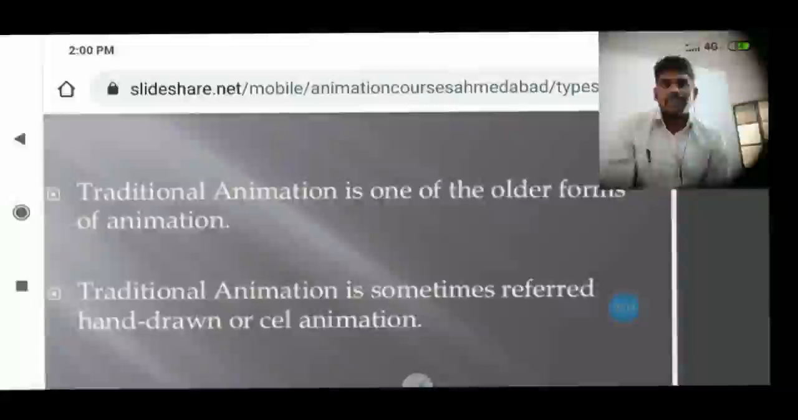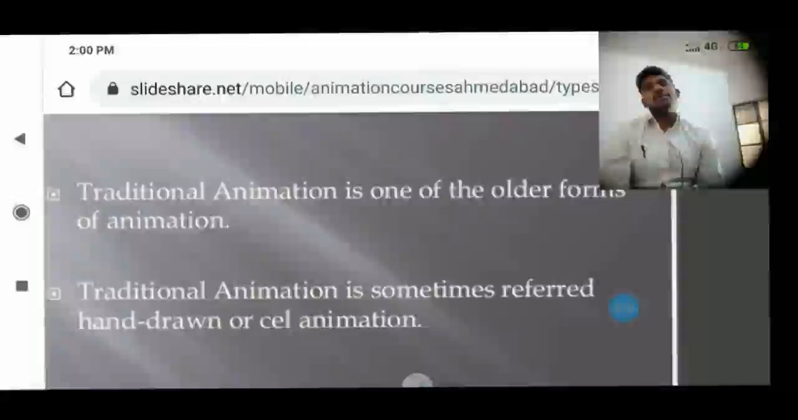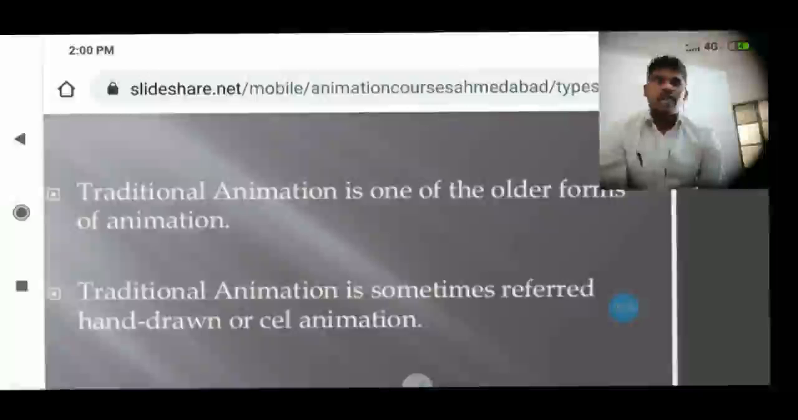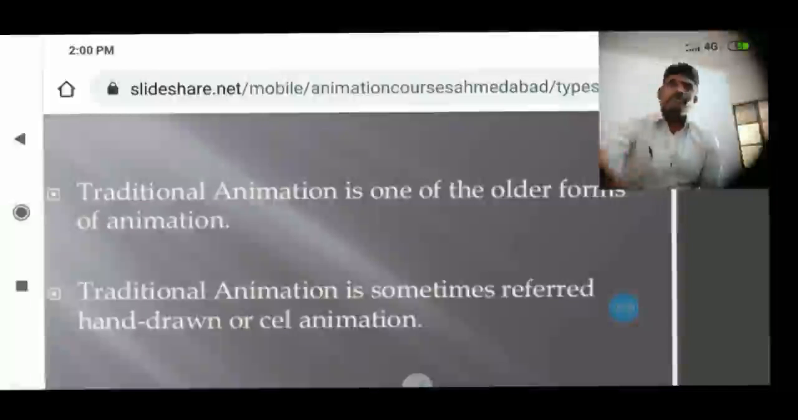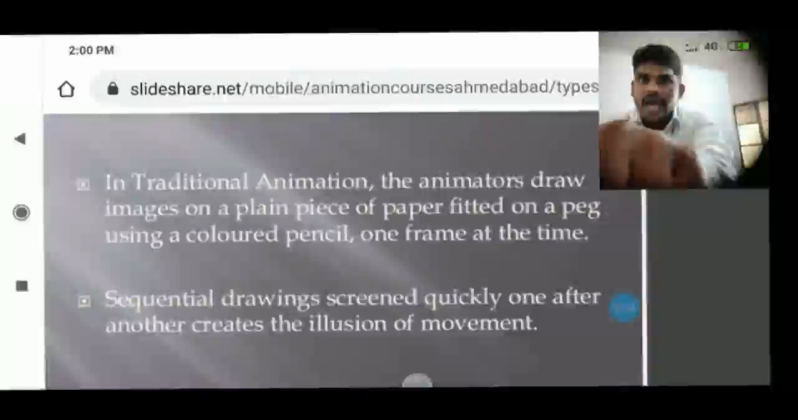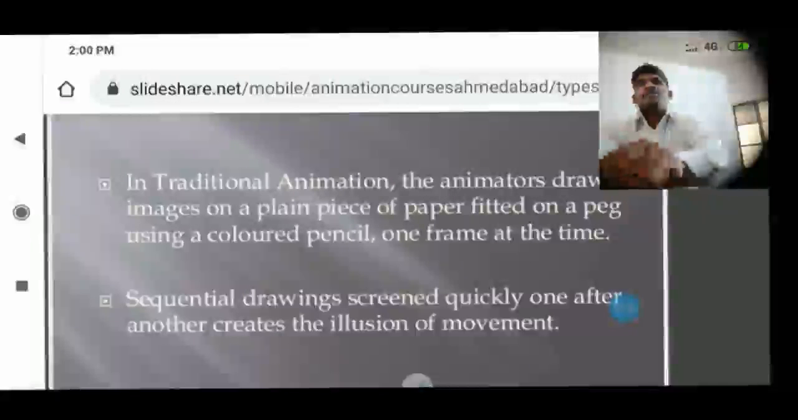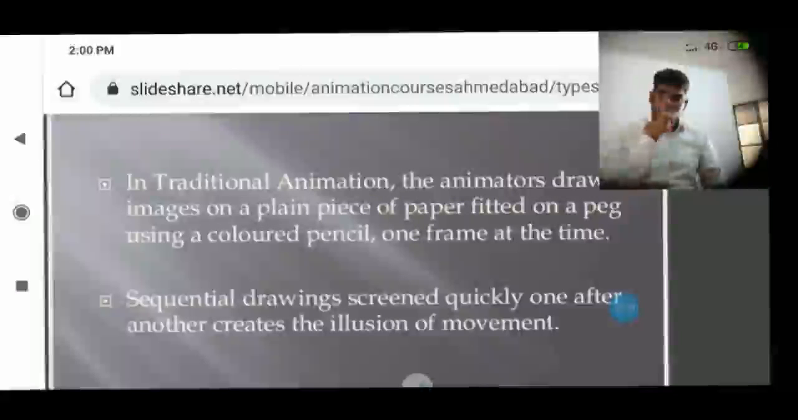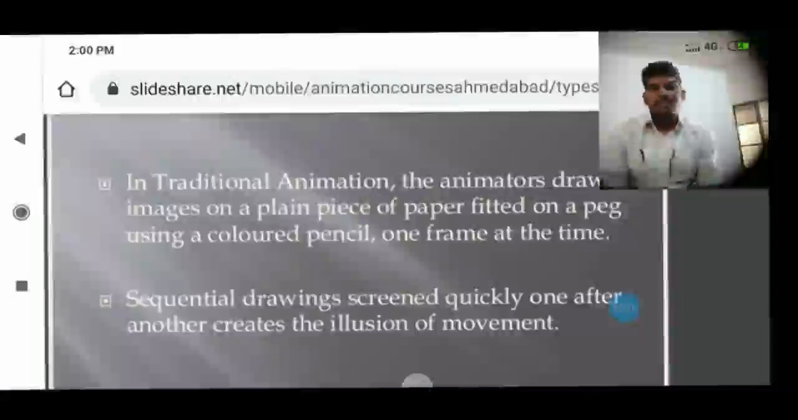Traditional animation is sometimes referred to as hand-drawn or cell animation. It means traditional animation is nothing but hand-drawn or cell animation. Here, in traditional animation, the animators draw images on a plain piece of paper. So who is the animator? The one who creates the animated videos is called an animator.